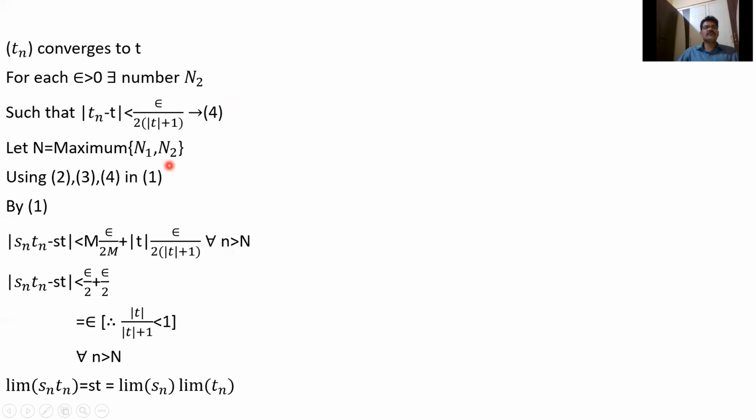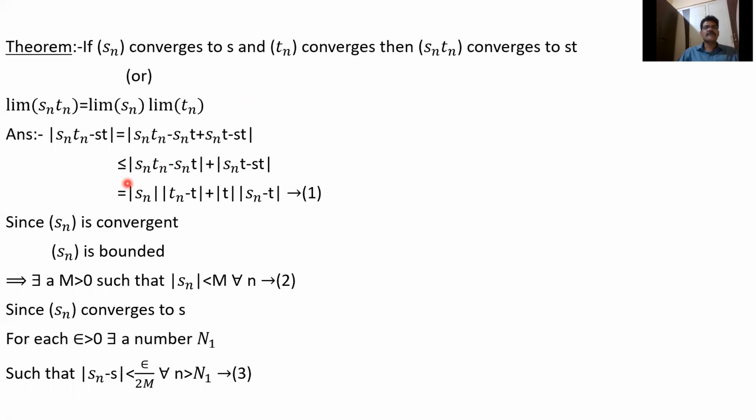Using 2, 3, 4 in 1, what is mod Sn Tn minus ST? This can be written as mod Sn less than m, and mod Tn minus T less than